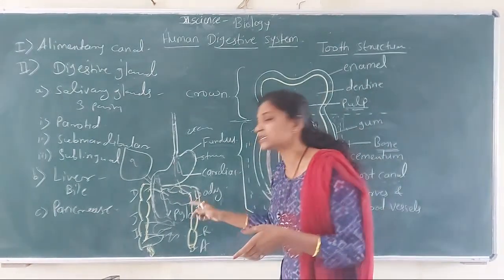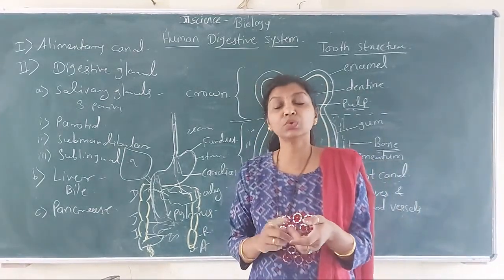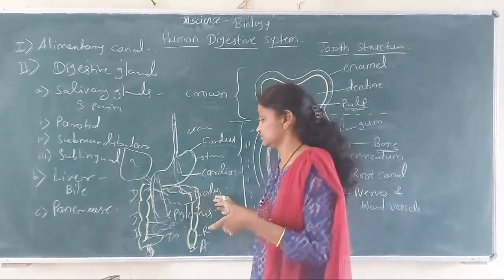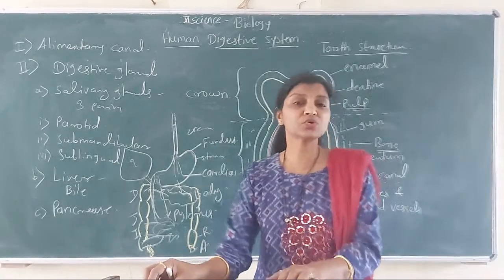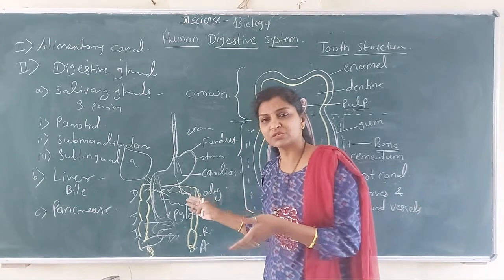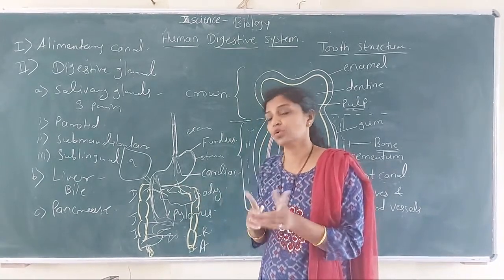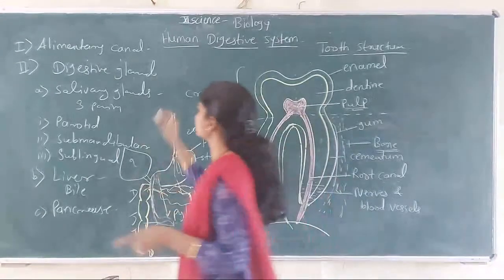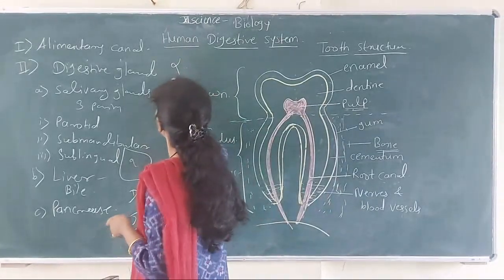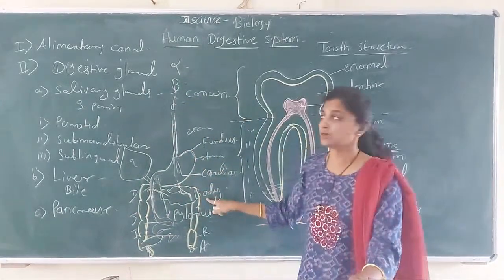And it also secretes hormones. Okay, hormones like insulin, glucagon, and third is somatostatin. So insulin, तुम्हाला माहिती आहे मुलांना, what is the function of insulin? It decreases the blood sugar level. Okay, so here three types of cells are present: alpha, beta and delta in pancreas.